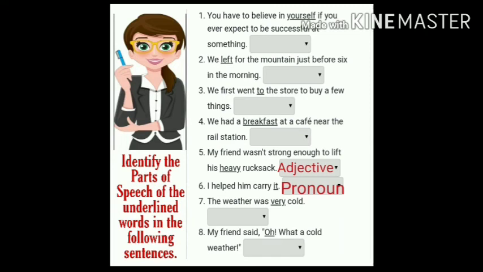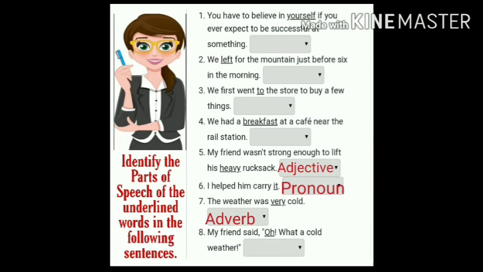Next one. The weather was very cold. Very. What is very? Adverb. Correct answer. Very is an adverb. Do you remember the definition of adverb? It answers the question when, where, how much, how often. So how cold it was? It was very cold.